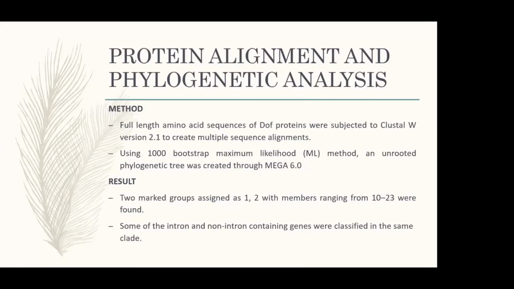Then come the protein alignment and phylogenetic analysis. In order to create a phylogenetic tree, we first have to form a protein alignment. It was created using the full amino acid sequences of DOF proteins and subjected to Clustal W version 2.1 to create a multiple sequence alignment. Then we used the 1000 bootstrap method, maximum likelihood, and unrooted to create an unrooted phylogenetic tree.